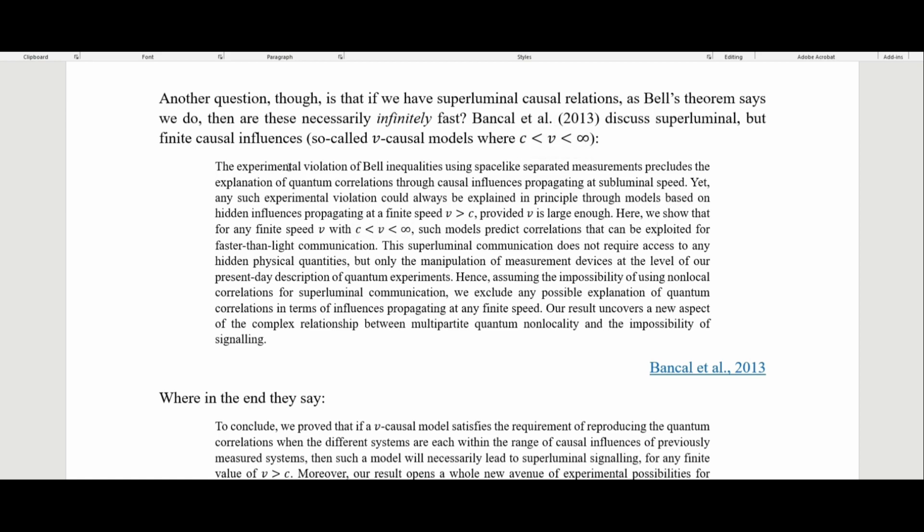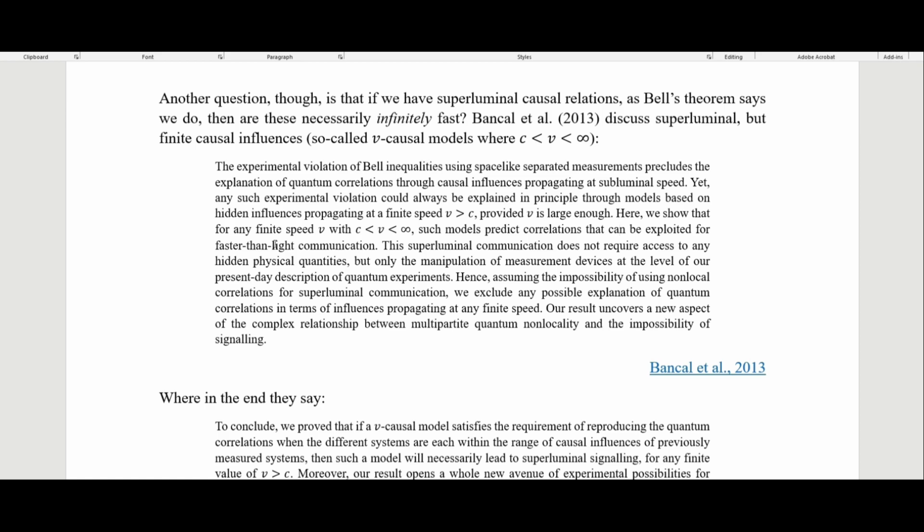They say the experimental violation of Bell inequalities, so that's showing that we have to have non-locality, using space-like separated measurements precludes the explanation of quantum correlations through causal influences propagating at subluminal speed. So essentially saying that there are no subluminal hidden variables. Yet any such experimental violation could always be explained in principle through models based on hidden influences propagating at a finite speed that just happens to be faster than the speed of light, provided v is large enough.